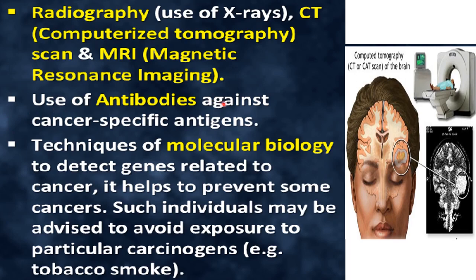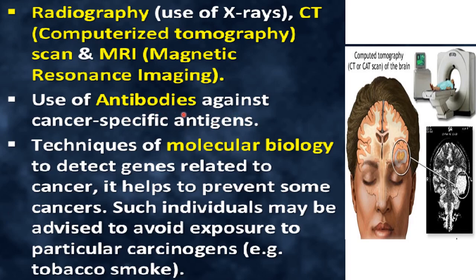Then use of antibodies against the cancer specific antigen. This is another technique for the diagnosis of cancer. Here antibodies are made against the cancer specific antigen. And what is done? The blood or any tissue of the person is taken. The ready-made antibodies, which have been prepared in the laboratory, are allowed to interact with the blood of the suspected person, right?